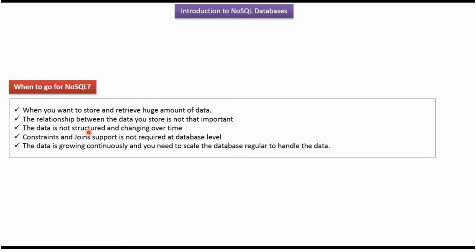If the data is not structured and changing over time, then we can go for a NoSQL database. If constraints and join support are not required at the database level, then we can go for a NoSQL database. If the data is growing continuously and you need to scale the database regularly to handle the data, then we can go for a NoSQL database.